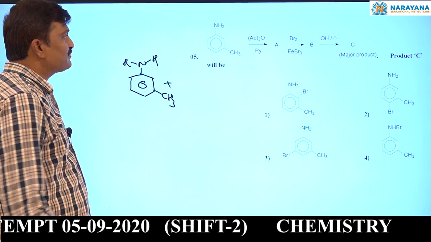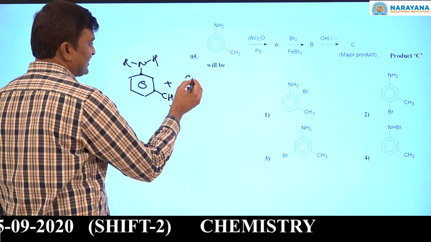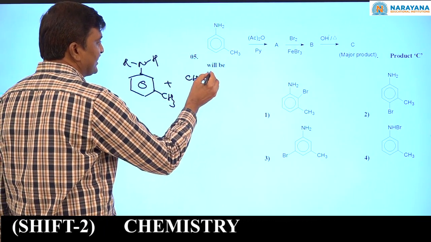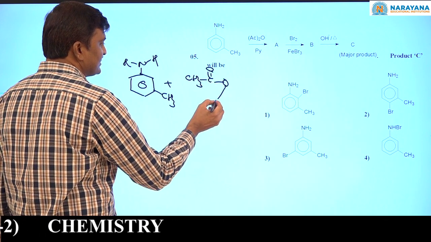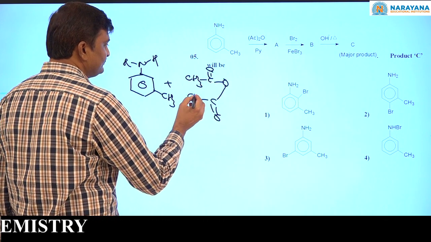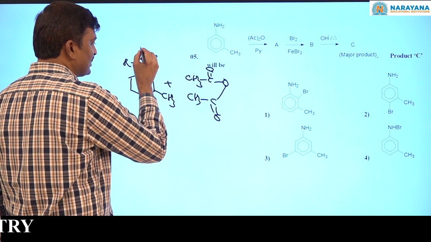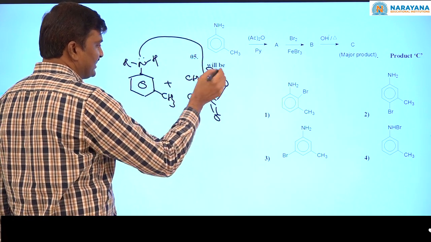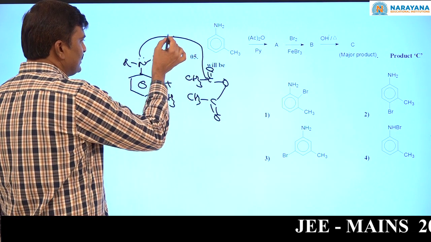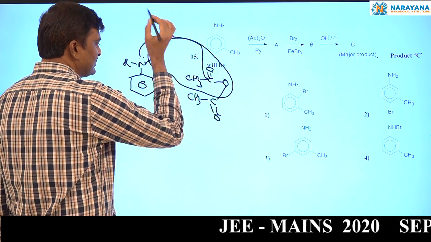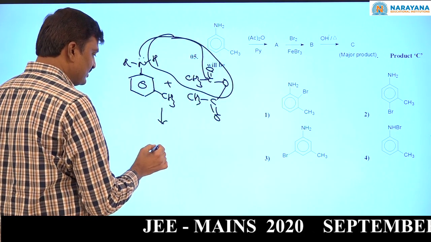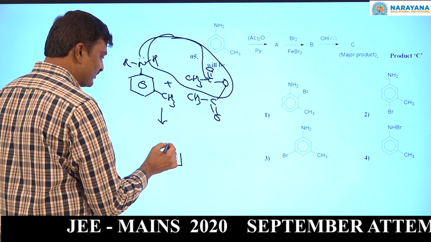Now it is subjected to acetylation with acetic anhydride. Now the amine is a nucleophile. It will attack here like that. If you eliminate this acetic acid, what will you get?